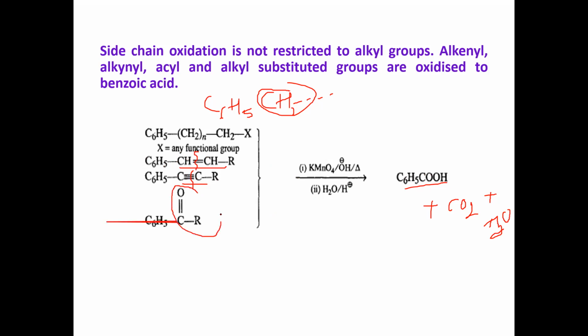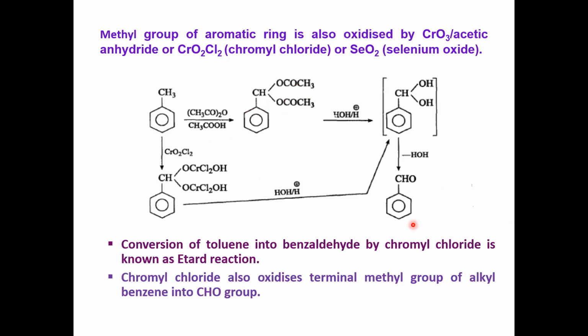And this part also gets oxidized, giving the corresponding carboxylic acid, that is benzoic acid. It means benzene, whenever substituted by any aliphatic side chain, on oxidation with KMnO4 gives the corresponding carboxylic acid called benzoic acid. So this is how oxidation takes place.